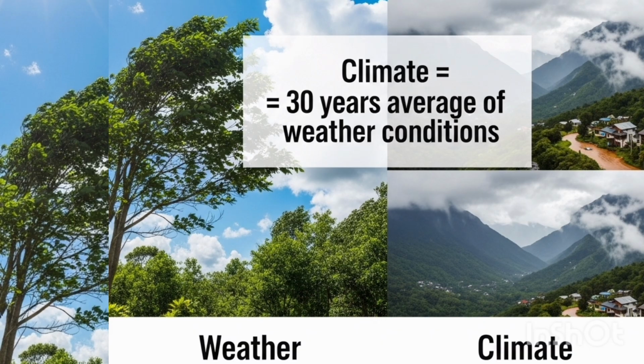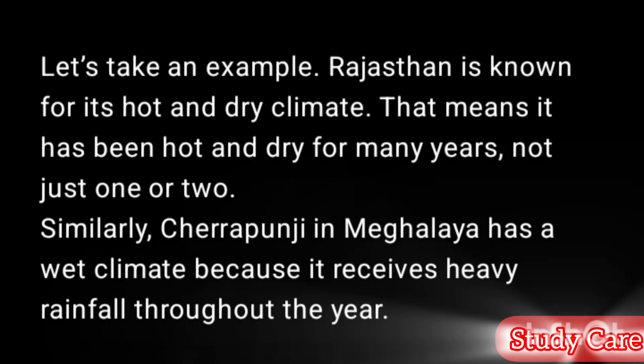Let's take an example. Rajasthan is known for its hot and dry climate. That means it has been hot and dry for many years, not just one or two. Similarly, Cherrapunji in Meghalaya has a wet climate because it receives heavy rainfall throughout the year.